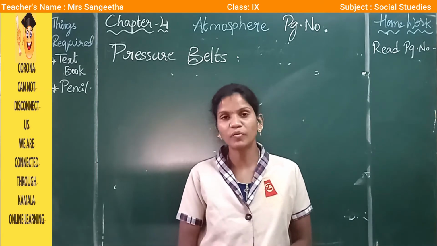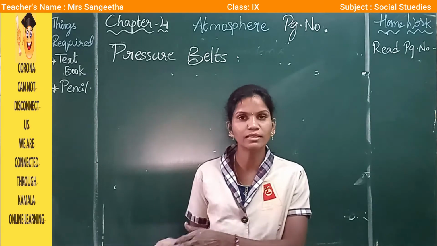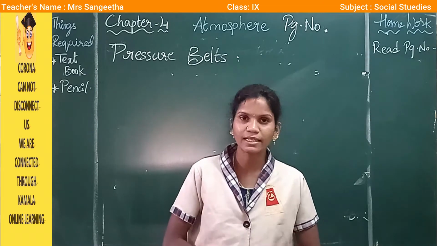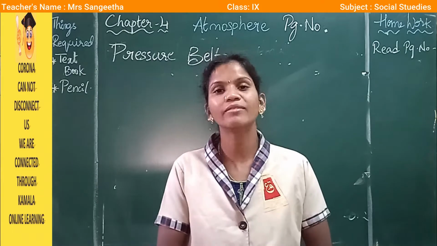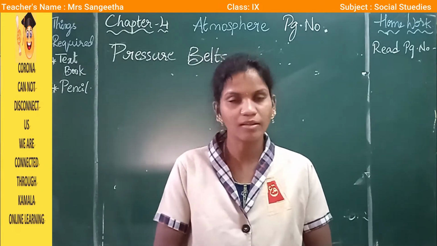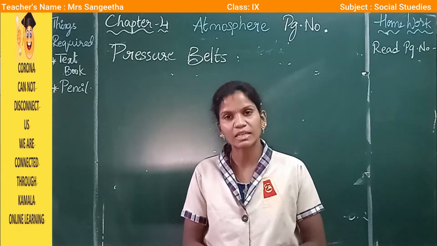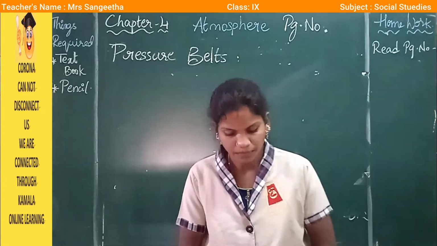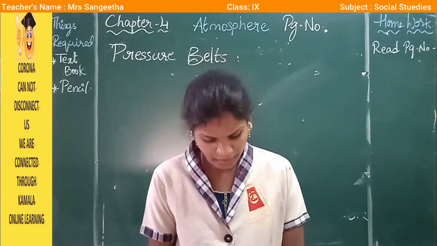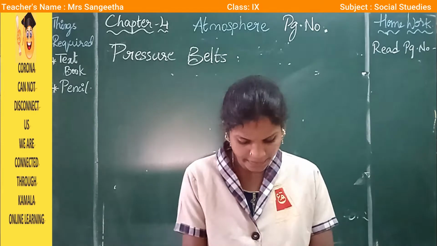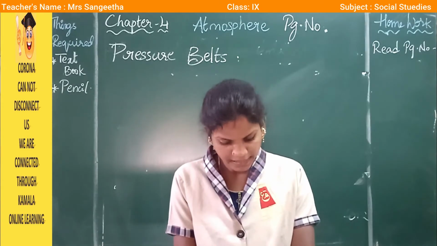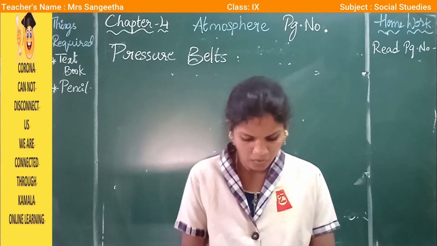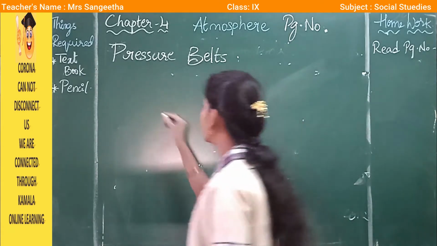See here, how do we get the radiation? Through the sunlight only we get the radiation. You are all using mobiles. How do they work? With the help of radiation. That is very important for each and everything. Radiation is also an important part in the pressure belt. And see here, tropical latitude receives the most intense amount of solar radiation. Okay, tropical latitude.